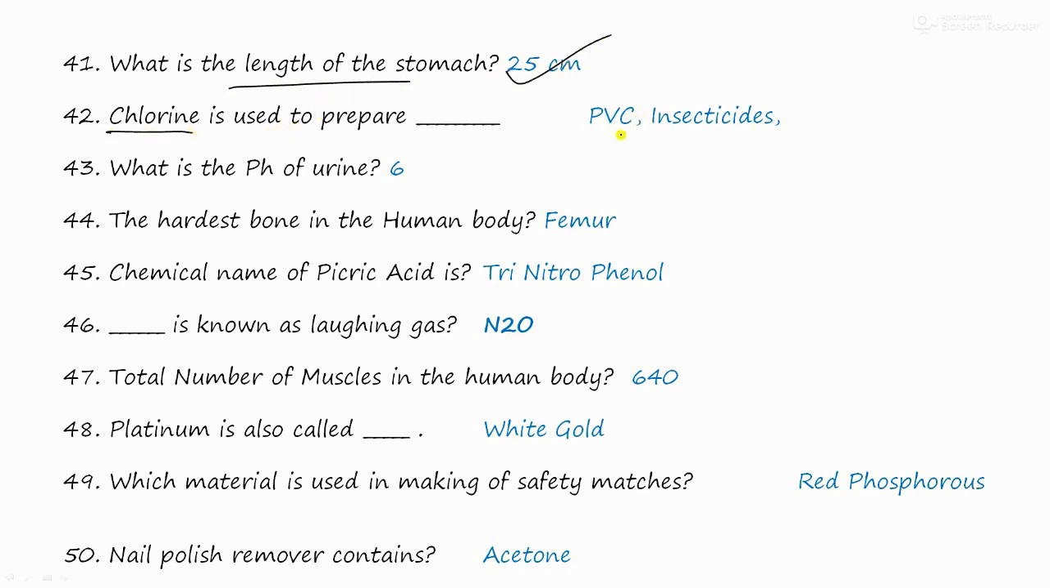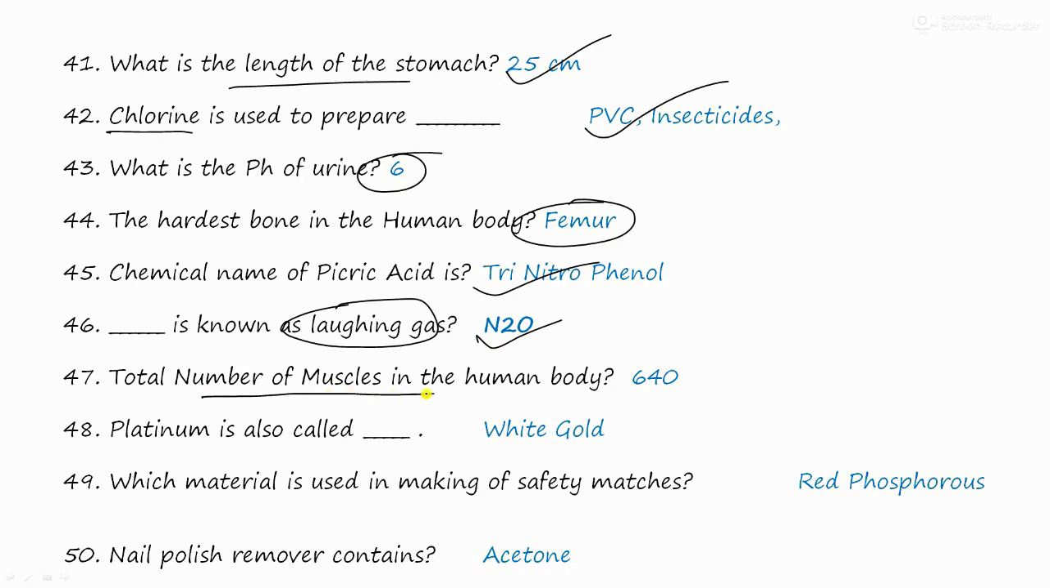Chlorine is used to prepare PVC and insecticides. The pH of urine is 6. The hardest bone of human body is femur, also called thigh bone. The chemical name of picric acid is trinitrophenol. Laughing gas is also called N2O. The total number of muscles in a human body is 640. Platinum is also called white gold.